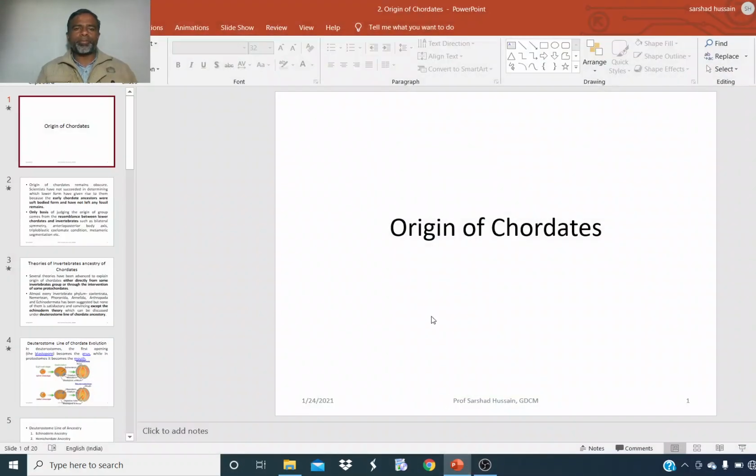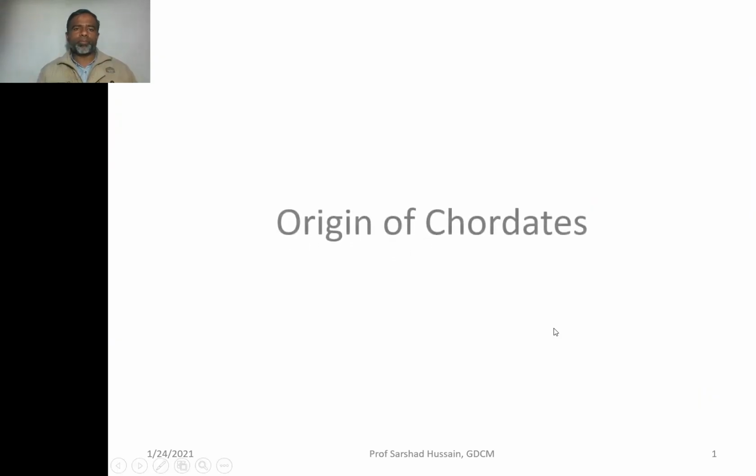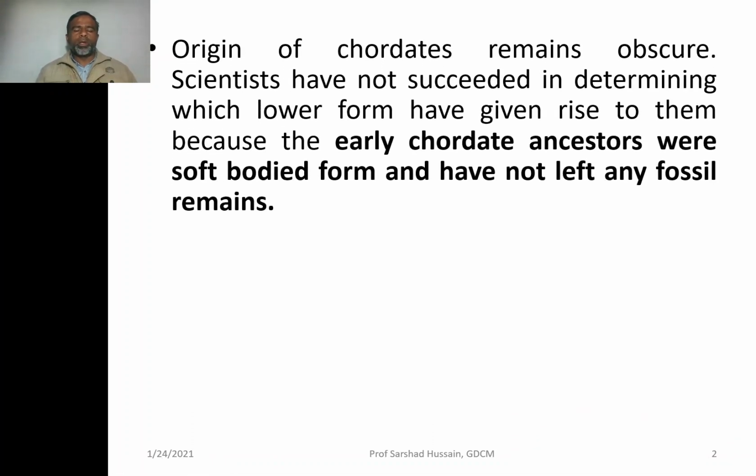Dear students, let us discuss another topic, that is the origin of chordates. The origin of chordates is obscure because scientists have not succeeded in determining which lower forms have given rise to them. Lower form means the non-chordates, the invertebrates. Form means which group or phylum.